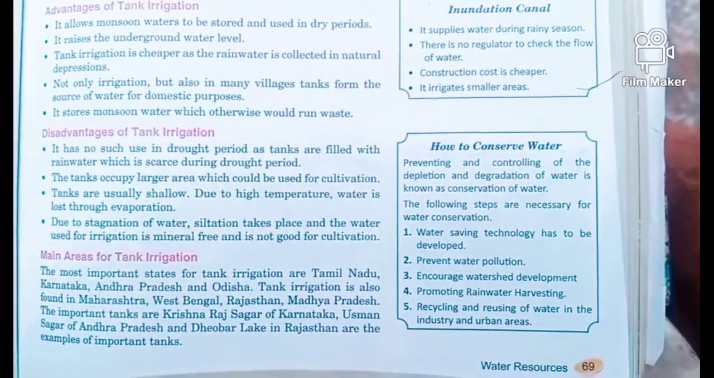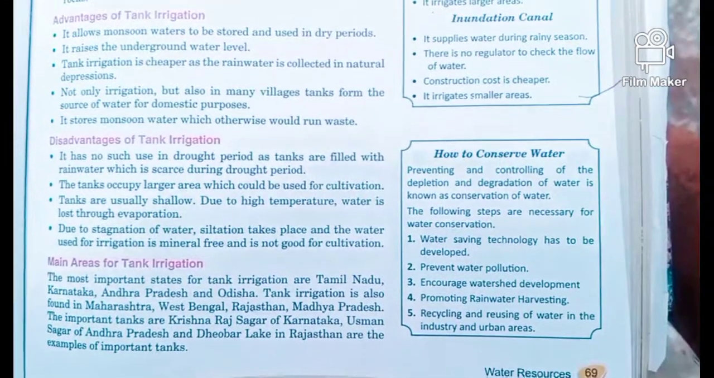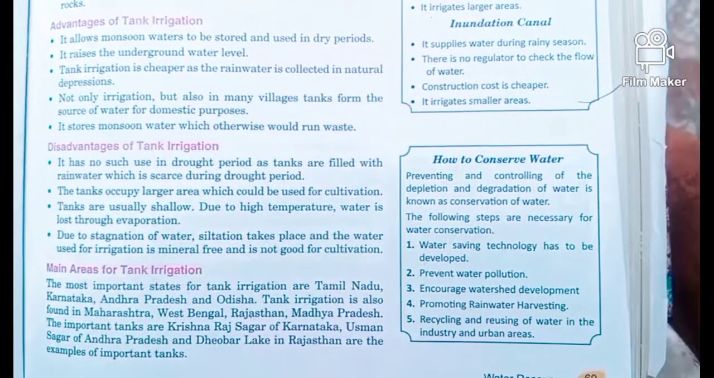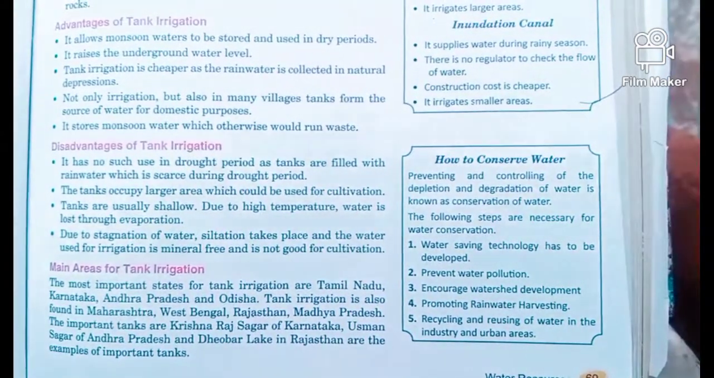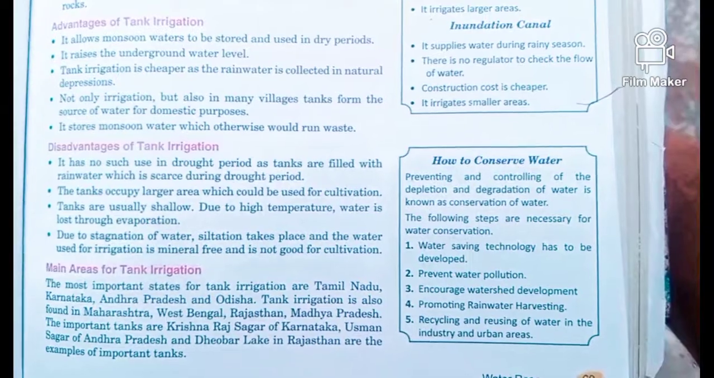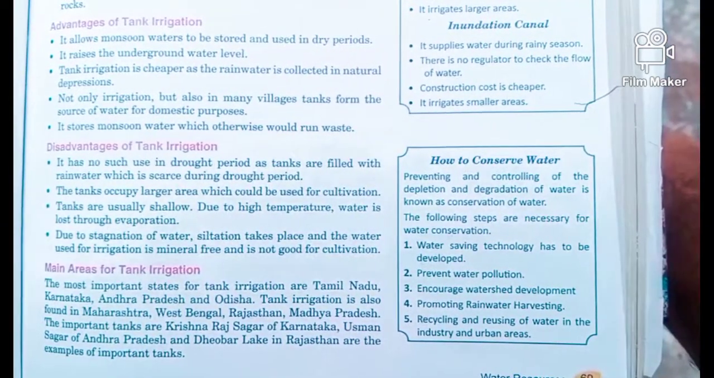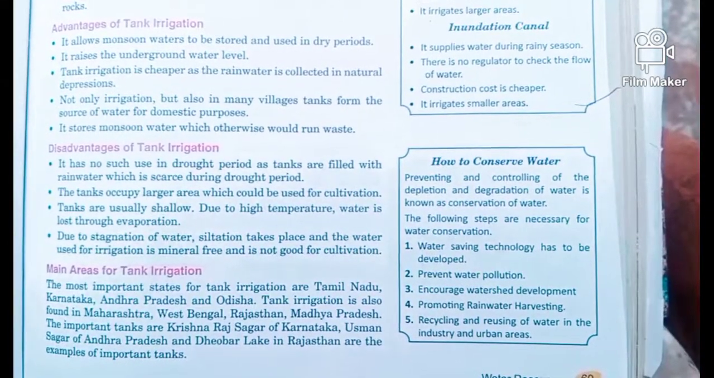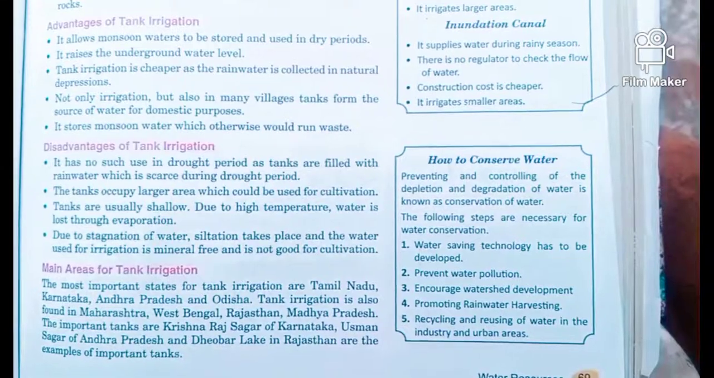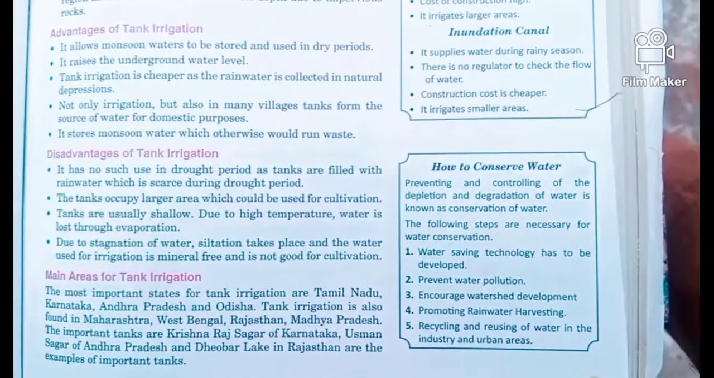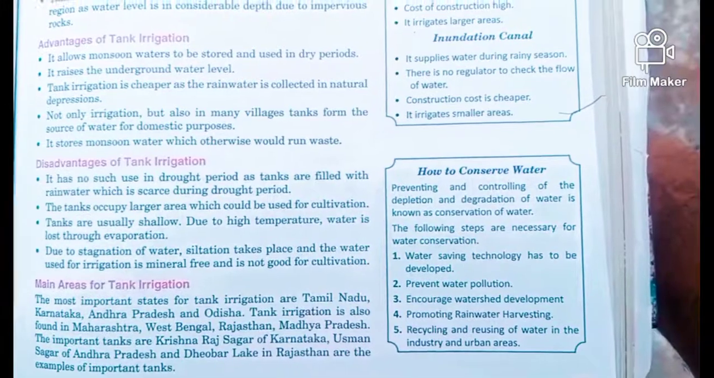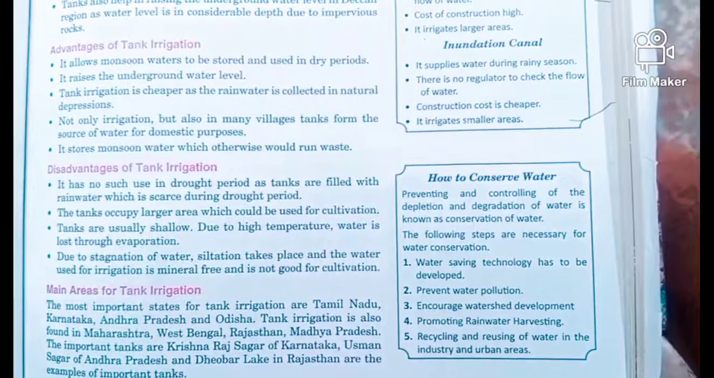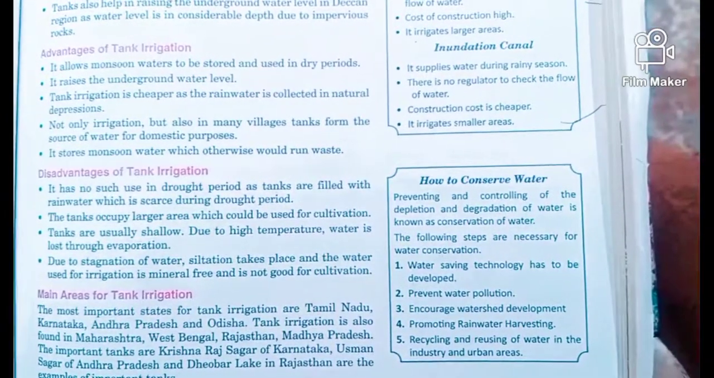Take a look at where we can mostly find tank irrigation in South India. Mostly South Indian states like Tamil Nadu, Karnataka, Andhra Pradesh and Odisha. But somewhere in Maharashtra, West Bengal, Rajasthan and the central part of Madhya Pradesh, we can also find tank irrigation. Usman Sagar of Andhra Pradesh, Krishnaraj Sagar of Karnataka and Devar Lake in Rajasthan are the important tanks located in India. Now you might have understood why there are slight differences in using the different irrigation methods in India. North India, canal irrigation; South India, tank irrigation.